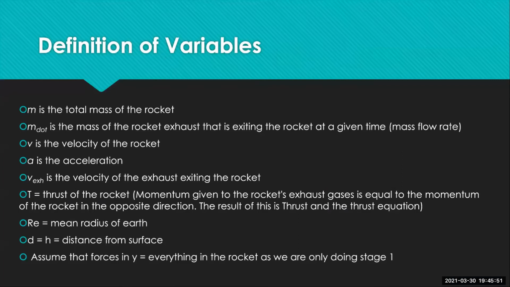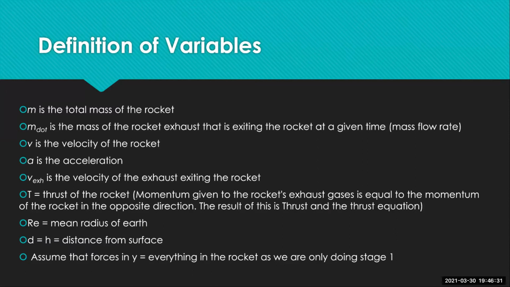Next slide. So we have a bunch of variables here. We got m, the mass of the rocket, m dot, which is the mass flow rate, which is the mass of the rocket exhaust exiting. The velocity of the rocket is v, a for the acceleration, v exhaust, or v_exh, for the velocity of the exhaust exiting the rocket, T for the thrust of the rocket, and it is the momentum given to the rocket's exhaust gases, which is equal to the momentum of the rocket in the opposite direction, which gives us the thrust equation, which allows this to be a linear momentum problem as we are conserving linear momentum with gravity being a part of the system.